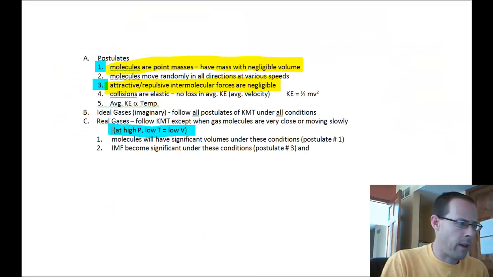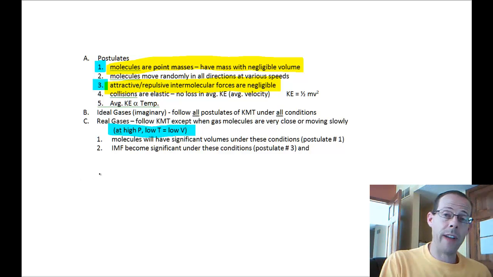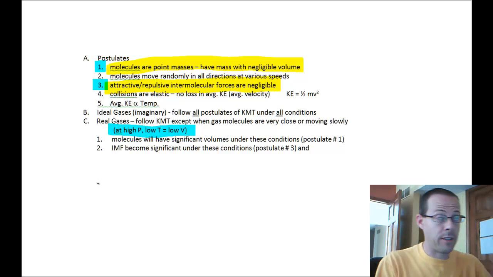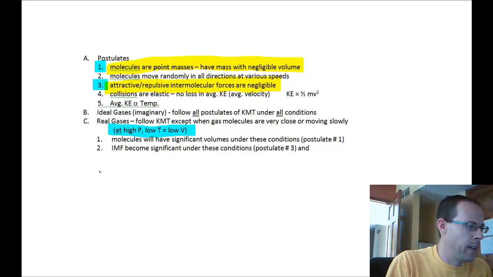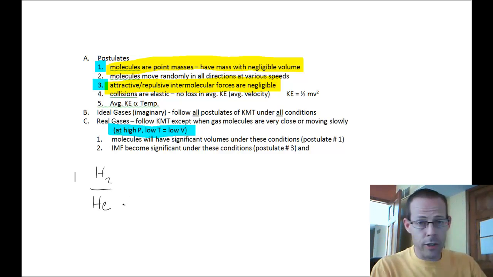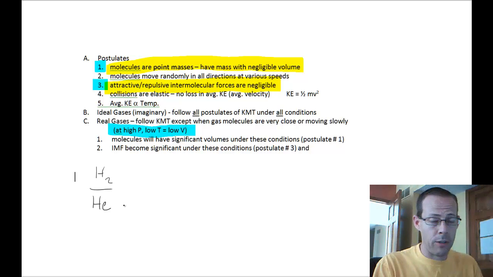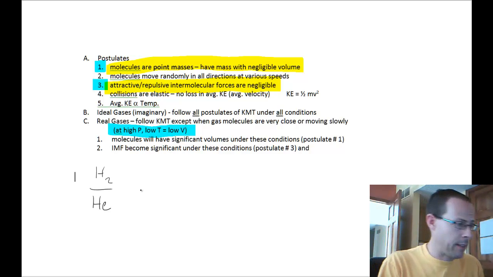We've done a little bit of this already, and it's simply the idea that we can compare two gases at a given temperature. So let's say I want to say how much faster is helium than hydrogen, or how much faster is hydrogen than helium, because hydrogen weighs less. So if I do hydrogen and compare it to helium, it's not going to be that hydrogen has a molar mass of 2, helium has a molar mass of 2, so hydrogen is twice as fast as helium.